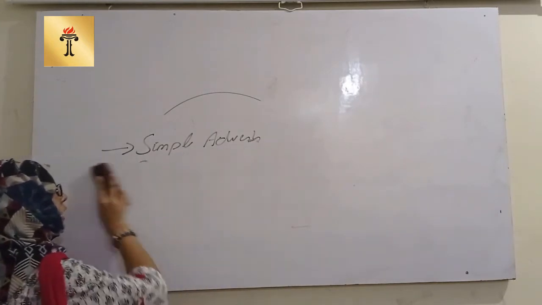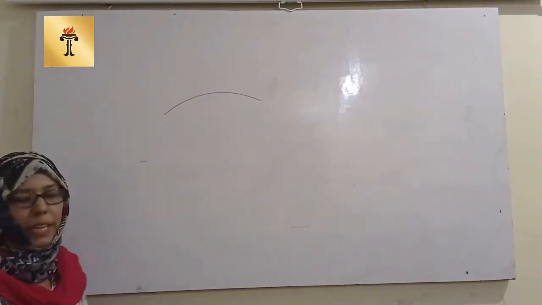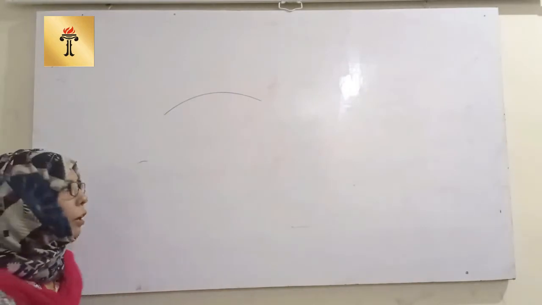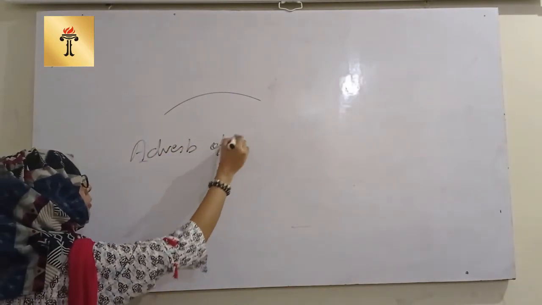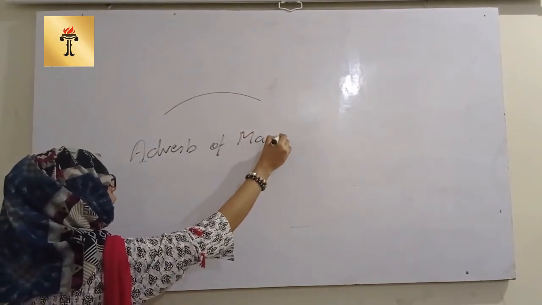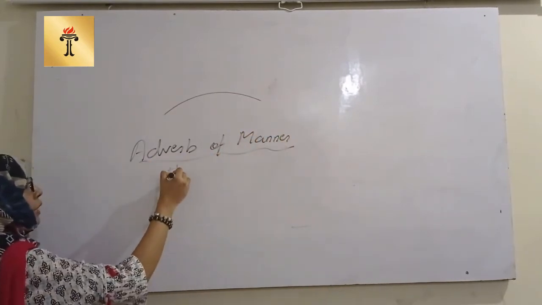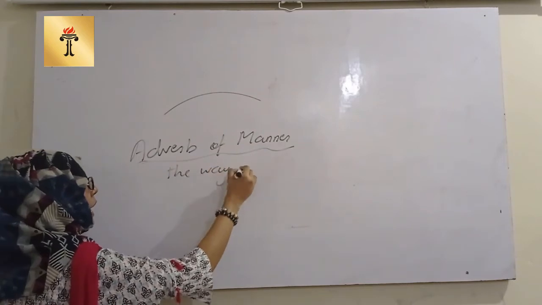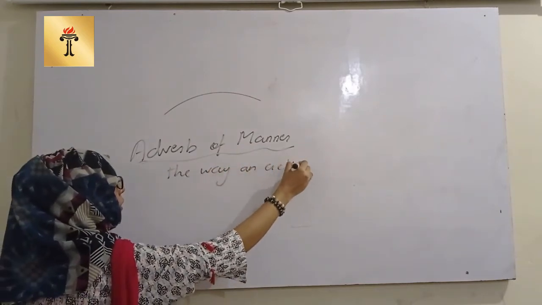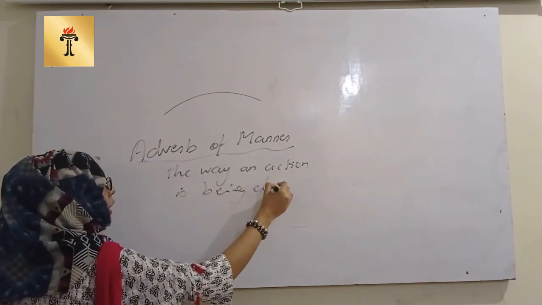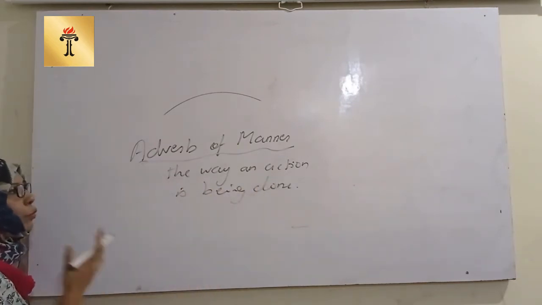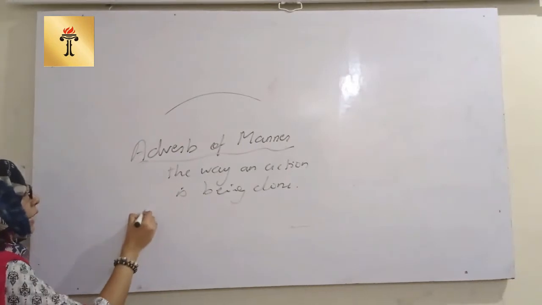Next, number three in the simple adverb is the adverb of manner. The adverb of manner means the way an action is being done, in which manner an action is being done.